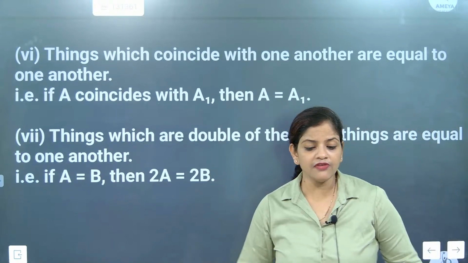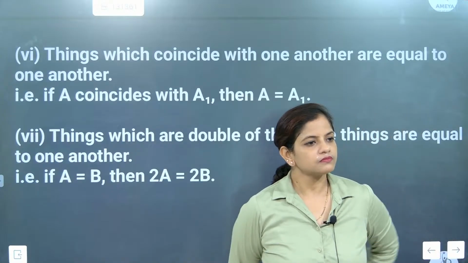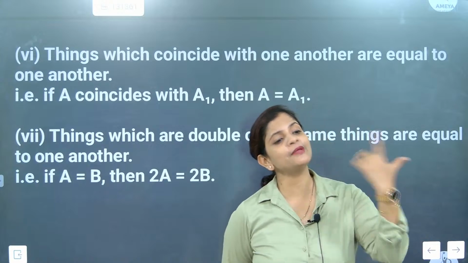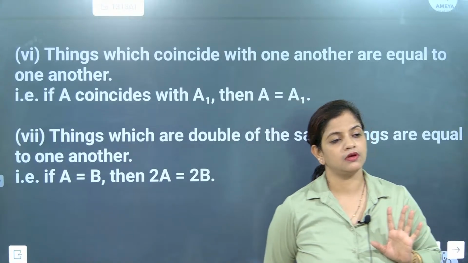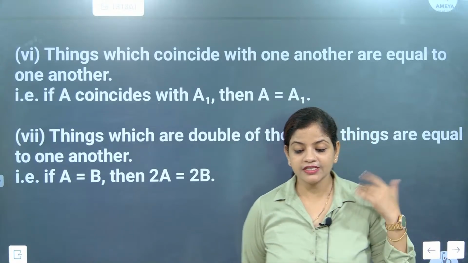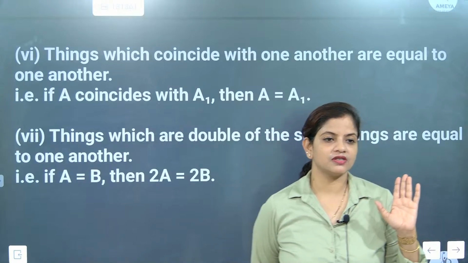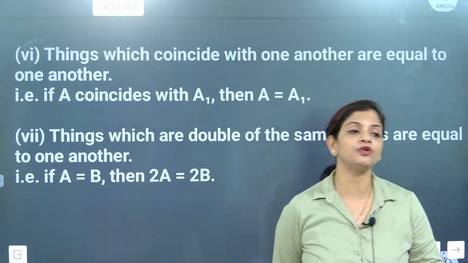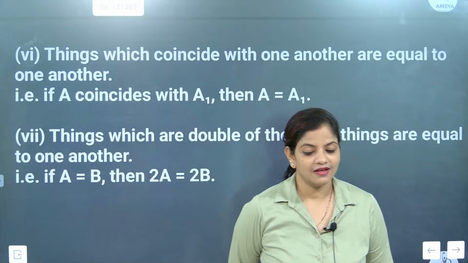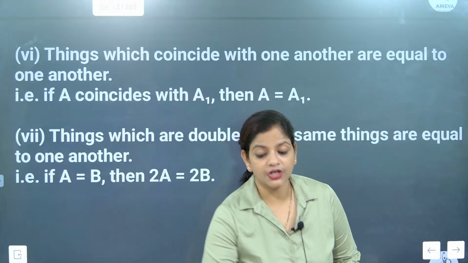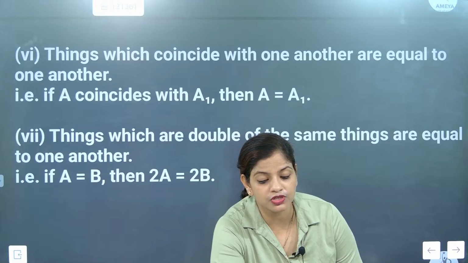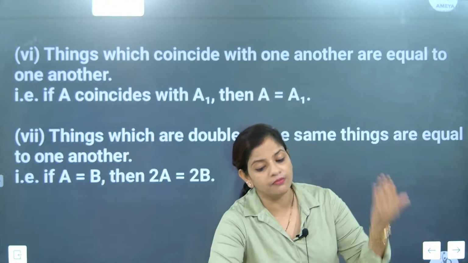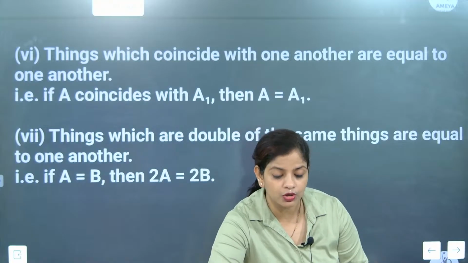Correct now? If I am double of you, that means what? That 2 will be multiplied to you or to me. So Khushbu aunty is double of Amrish. Then will that 2 be multiplied to Khushbu aunty, or to Amrish? Understand it very nicely. That 2 will be multiplied on Amrish, because I have to make both of them equal.